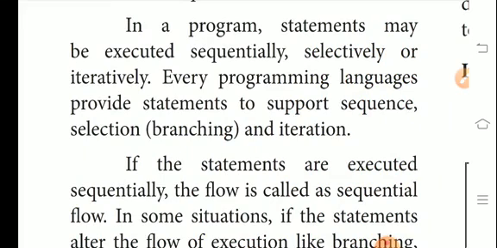One by one execution, line by line execution, execution while the condition is true, or particular execution as needed. Every programming language provides statements to support sequence, selection, branching and iteration.